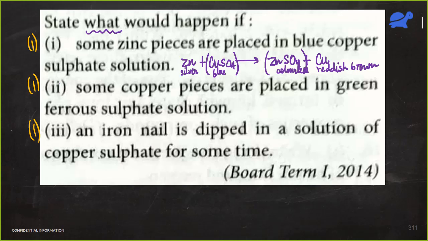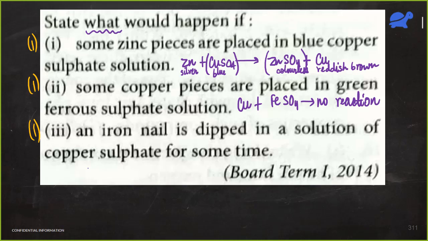Now in the second case, some copper pieces are placed in ferrous sulfate solution. So copper is less reactive than iron because copper was coming right at the bottom of the reactivity series. So here the reaction will not take place. And some students have also answered this in the chat. So very good. What about the third one?